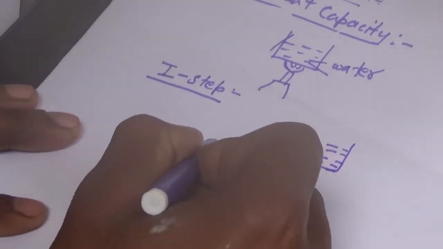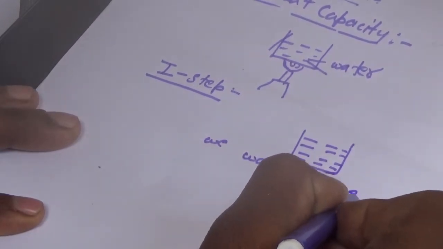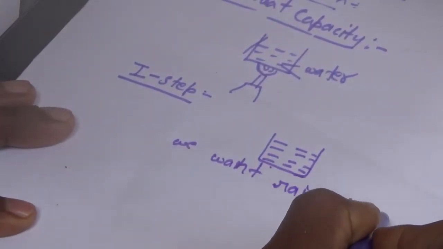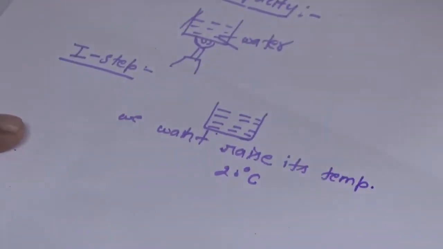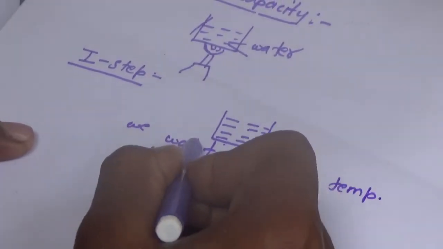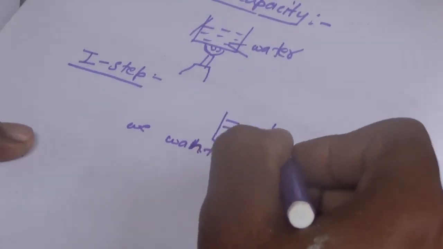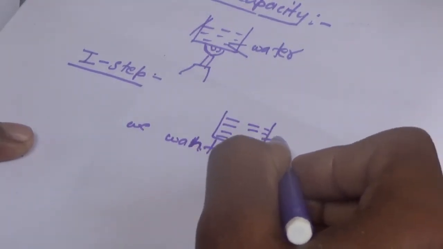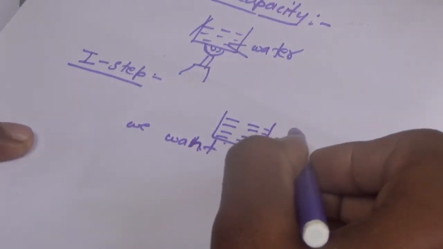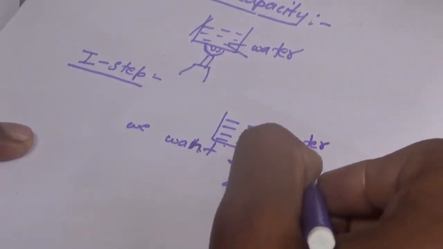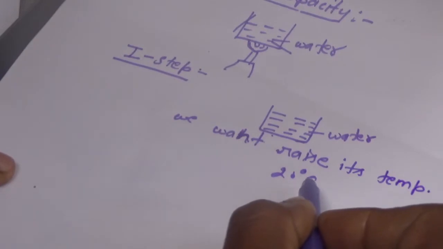Now we want to raise its temperature by 20 degrees Celsius.